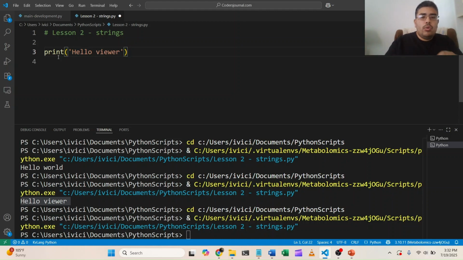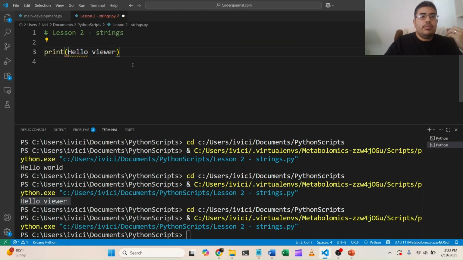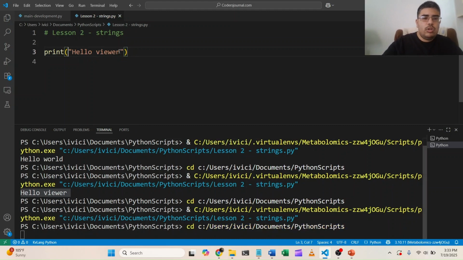So do we need these quotation marks? Let's get rid of the quotation marks and explore that. Oh, look at that. It's highlighted: hello is not defined. It thinks hello is a variable or something. It doesn't know that it's a string. The way it knows it's a string is these quotation marks. As you can see, I'm using single quotation marks. In this case, we can also use double quotation marks and get rid of the single quotation marks, and that should also work.